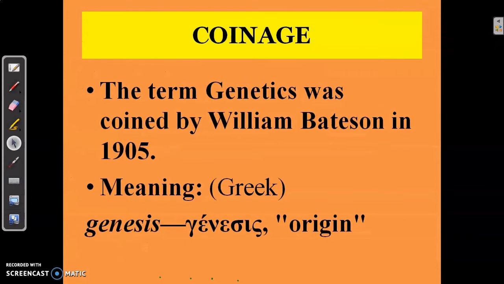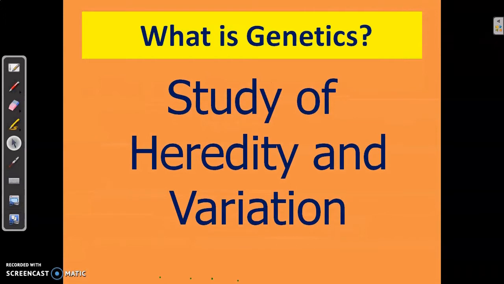Now, let us first start with who coined the term genetics. The term genetics was coined by William Bateson in 1905. The Greek meaning of the word is genesis or origin. Now, what is genetics? According to Bateson, genetics is the study of heredity and variation.